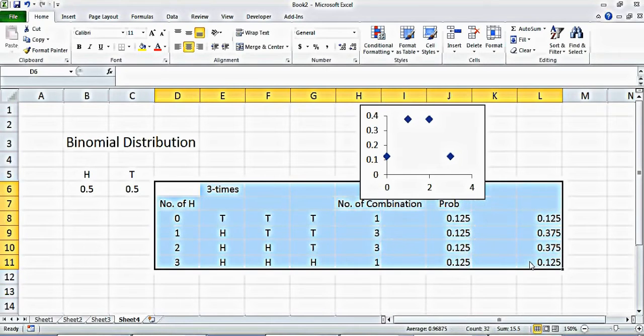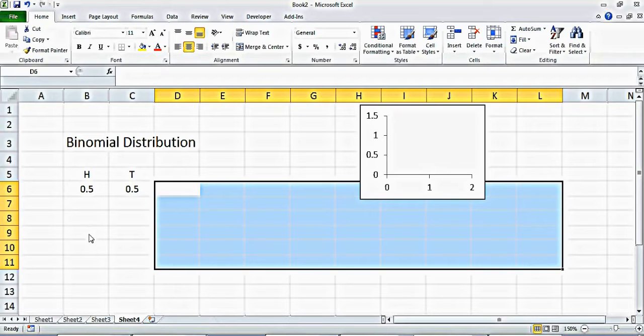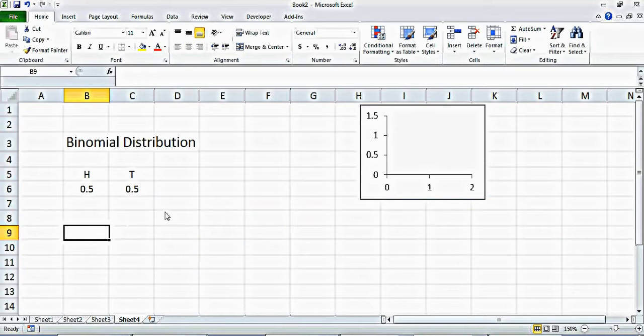So let's delete this, and now if you want to do the 100 throws, let's do this. So the number of throws is equal to 100, right? And then we say the probability of getting 0 heads, so we say number of heads, and this is 0, this is 1, 2, and we can keep going.